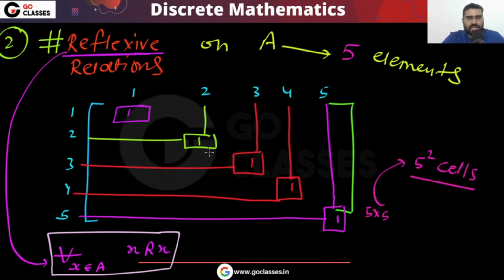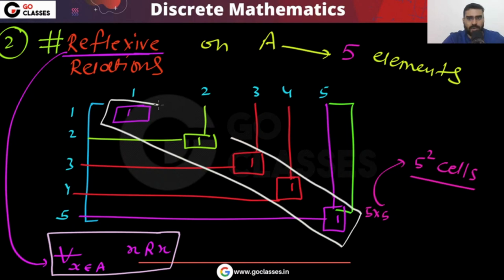Out of these 5 square cells, you can see this diagonal is fixed. We cannot change the diagonal, right? Yes or no? This diagonal is fixed because we want to count the number of reflexive relations. So this diagonal should be all 1. The remaining cells can have 2 choices. For example, in this remaining cell you can put 0, or you can put 1. This 0 means 4 is not related to 1, and this 1 means 4 is related to 1.